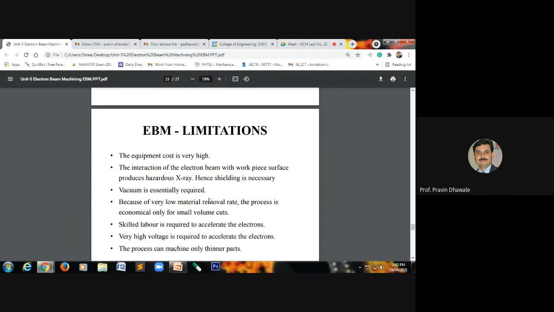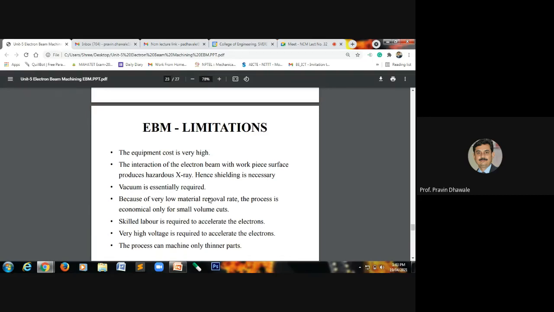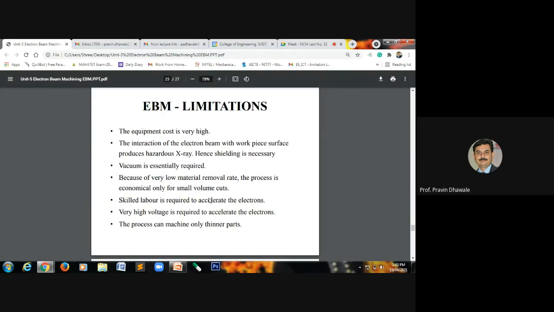Mainly, as the material removal rate is smaller, such machining processes are used for thinner parts only. For thinner parts, we can also use laser beam machining. A thicker part may be machined, but it will require more time and more cost to remove a large amount of material from it. So these are some of the limitations of the electron beam machining process. Write down these limitations.